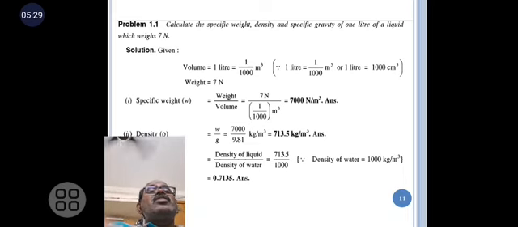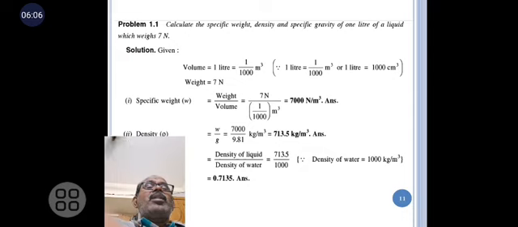Now we calculate the density of the fluid. Density is equal to mass by volume. Here, we have already calculated the specific weight, and small w is equal to rho into g. We need to find rho, that is density. Rho is equal to small w by g. In this way we can calculate 713.5 kg per meter cube. Density is also calculated. Next, we calculate the specific gravity. We know that specific gravity S is equal to the ratio between the density of the liquid and the density of water. From that we can find the specific gravity.